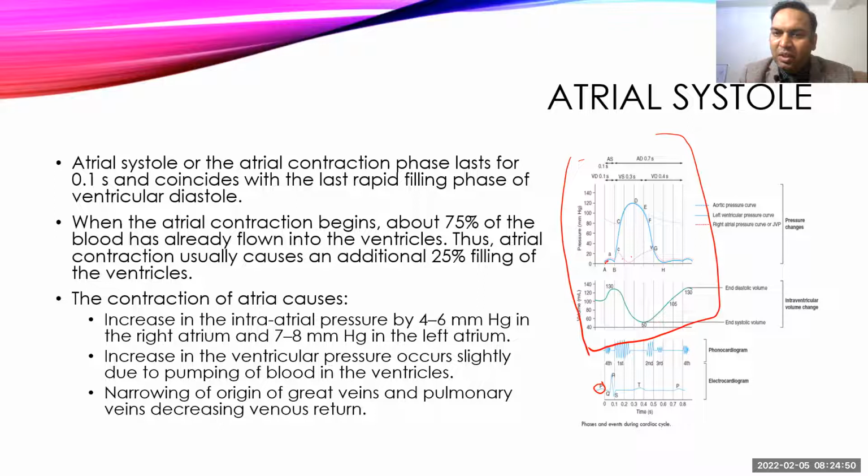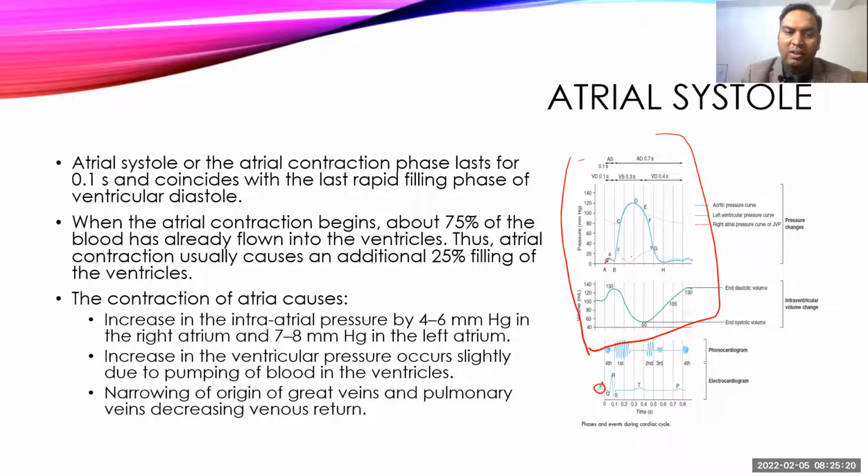As you see, the pressure is almost close to zero, and then there is a sudden increase in the pressure, and the pressure of the right atrium can increase up to 7 to 8 mmHg. At that time, the pressure inside the ventricle is only a little more than 0, about 2 to 3 mmHg. So it is always lower than the atrial pressure, and because of that, blood moves from the atria to the ventricle at high speed.